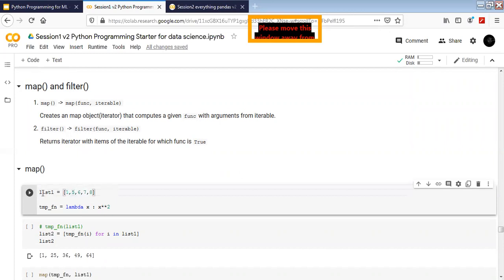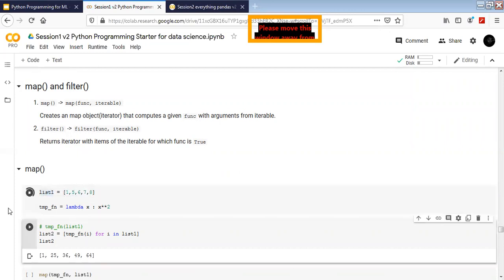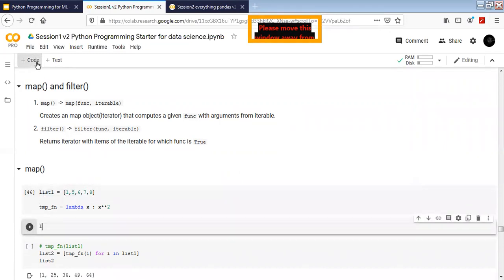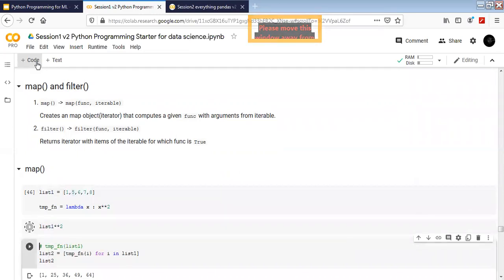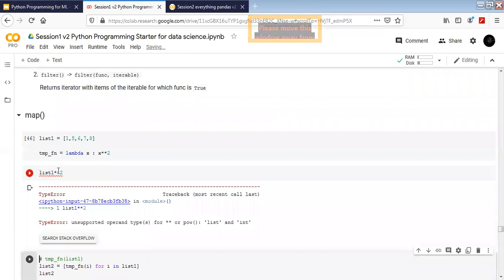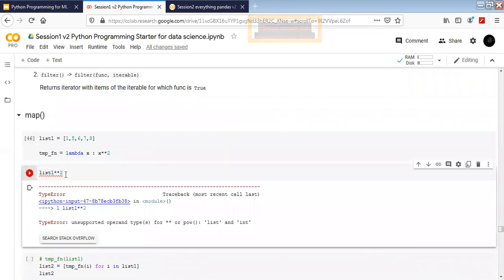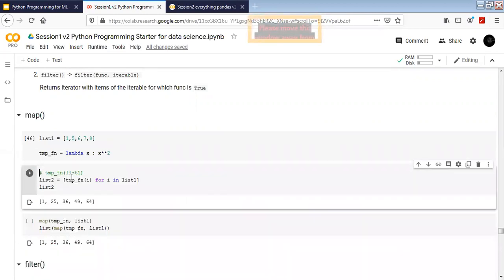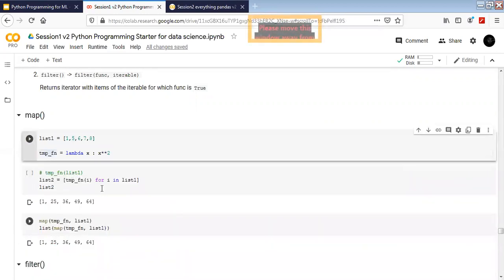If I have list 1 here and I do list 1 square, it causes a problem. Why? Because the function is being applied on the list, not on the elements of the list. To do that, I'm going to write a temporary lambda function which takes any input and gives me a square of it.